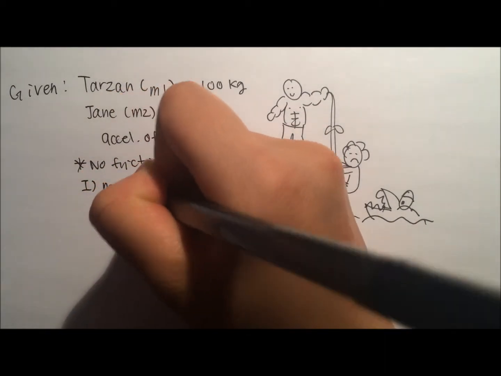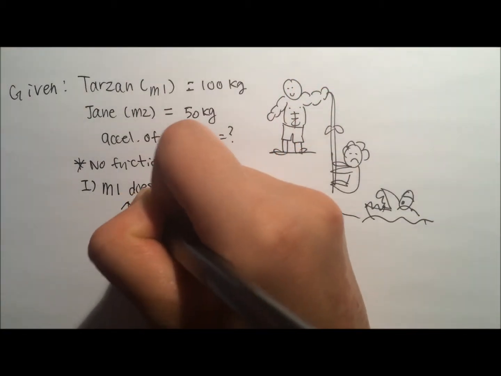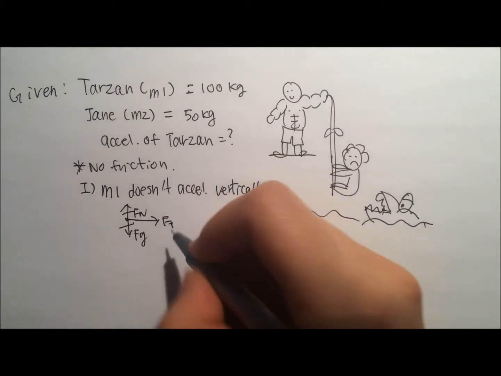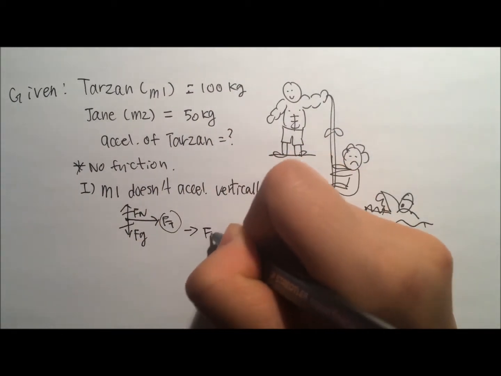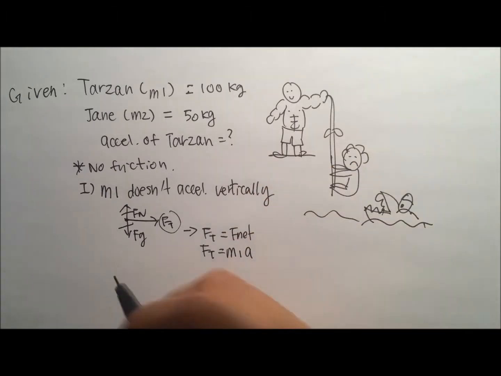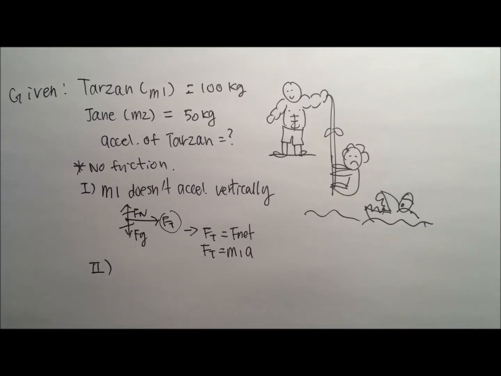We know that mass 1 is not accelerating vertically. The normal force equals the force of gravity. Since there is no force of friction, the only force acting on m1 is the force of tension, and therefore m1 accelerates in the direction of the force of tension. According to this free body diagram, we can set up an equation for m1. T equals m1 times acceleration.